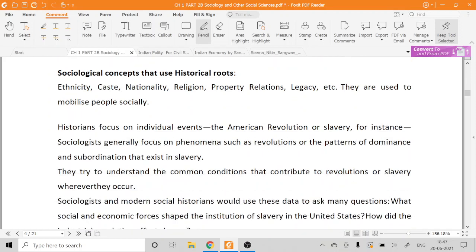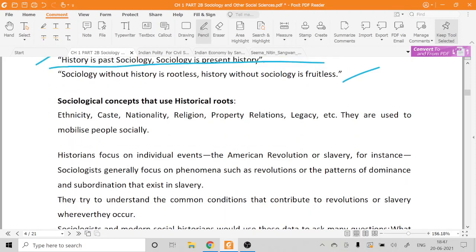With this, you can also talk about some sociological concepts that use historical roots. Like ethnicity. What is ethnicity? It has a historical root. For example, when Louis Dumont talks about caste, it is also a historical root. Nationality. These are topics of the syllabus. Nationality is also a subject of sociology, but it also takes historical roots. Religion, property relations, legacy.